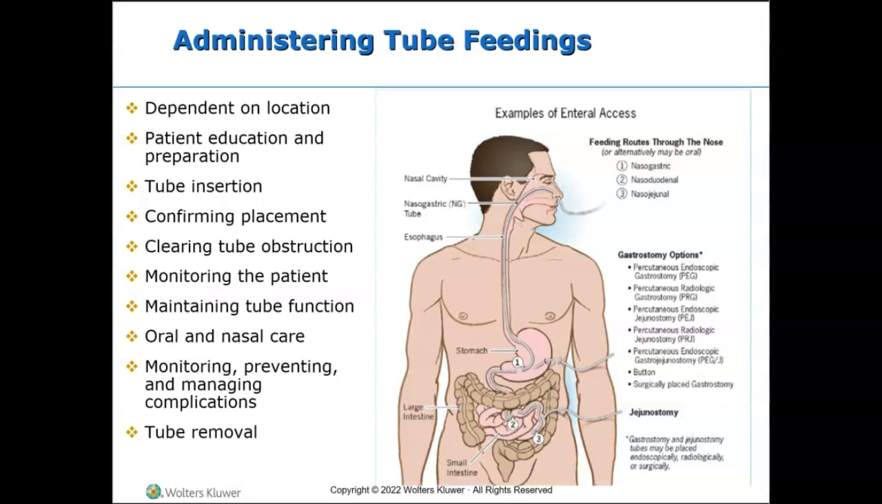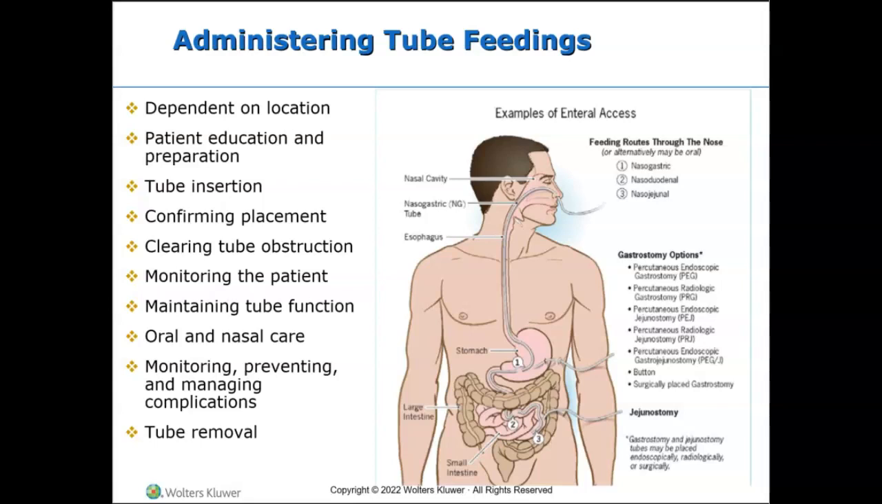Nasal or oral tubes may be placed at the bedside, with endoscopy, or surgically. A nasoenteric tube means that the tube enters the nose, and the end of it may be in the stomach, in the duodenum, which is the first part of the small intestine, or in the jejunum, which is the second part of the small intestine. So it can go down into different parts, right?